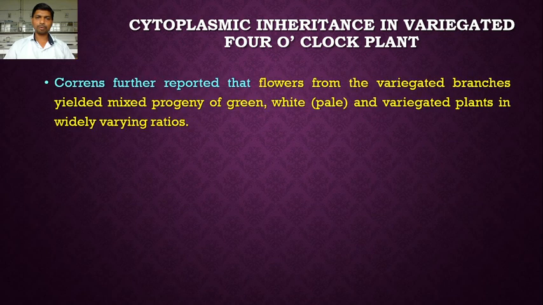Now, Correns further reported that flowers from the variegated branches yield mixed progeny of green, white and variegated plants in widely varying ratios. So here these variegated branches consist of both types of plastid, that is the leucoplast and chloroplast. As a result, it produces mixed progeny: green because of the chloroplast, white because of the leucoplast, and variegated because of both leucoplast and chloroplast. It produces three types of progeny: green, white and variegated.